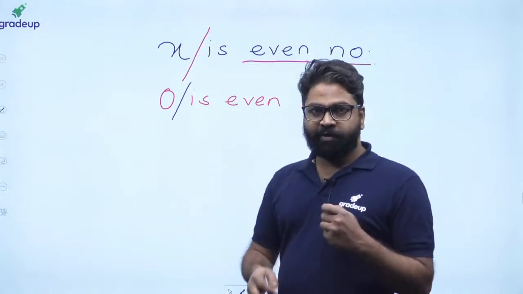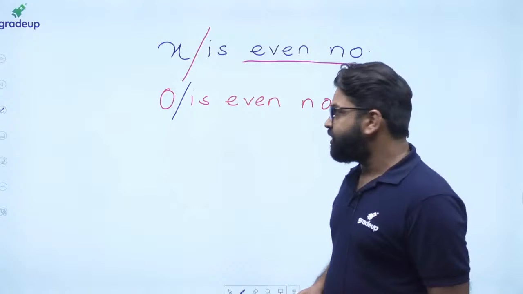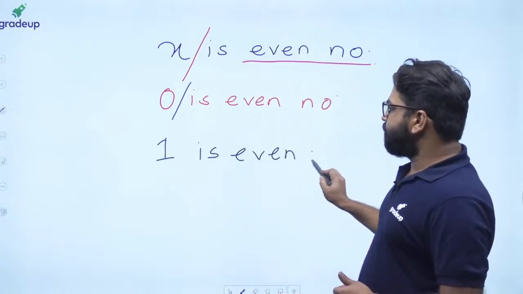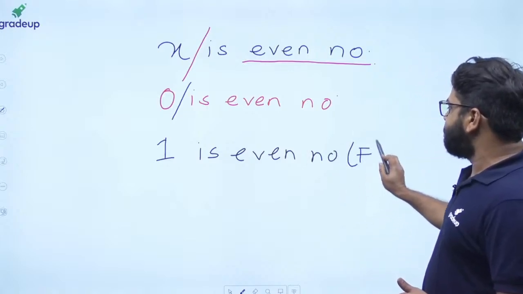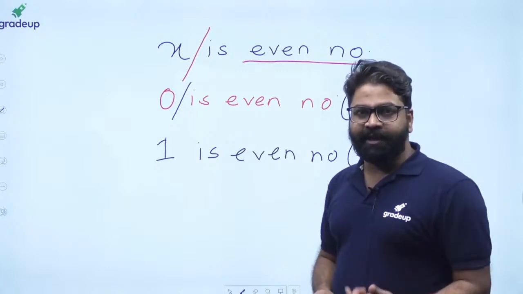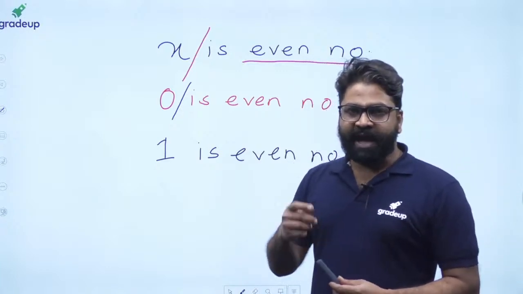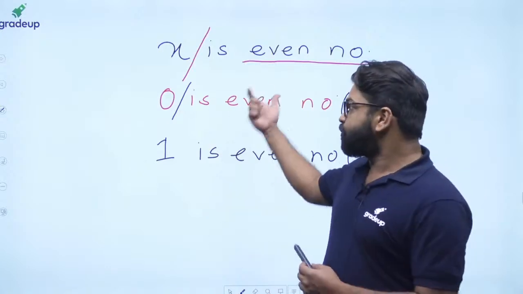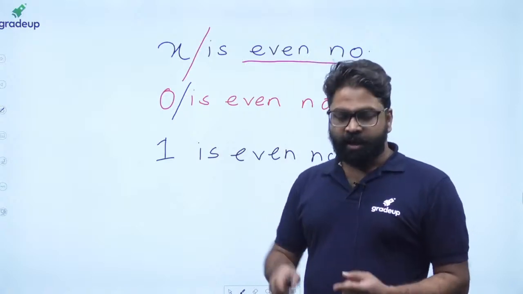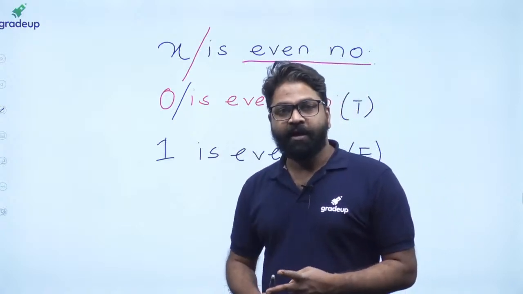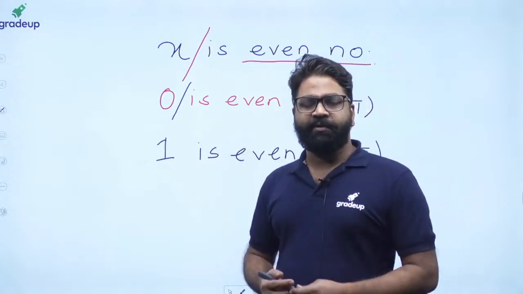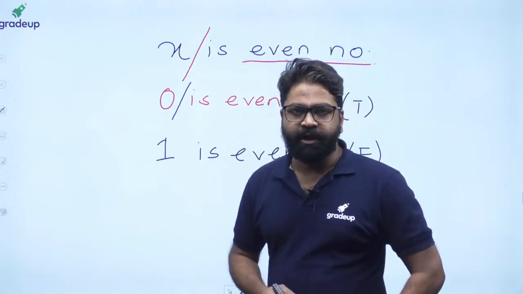So 0 will become your subject. It keeps on changing. Now what will happen if I write 1 is even number? See, this is also an open statement, but the truth value is false, and here the truth value is true. So this is the concept of why it is called predicate logic. The type of logic that we are learning with respect to the open statement is called predicate logic. I told you three things: open statement, what the domain is, and what predicate logic is. Now let's define other very important terms.